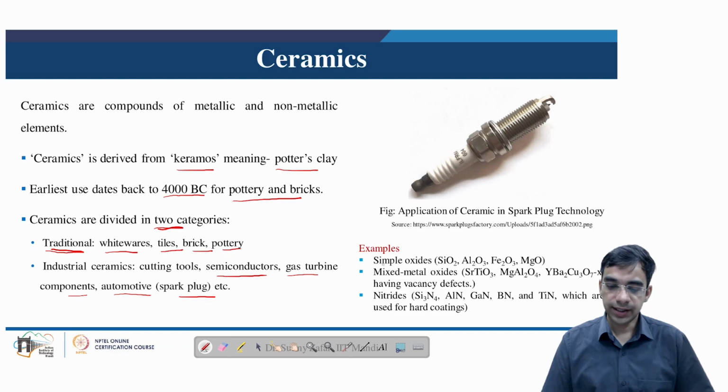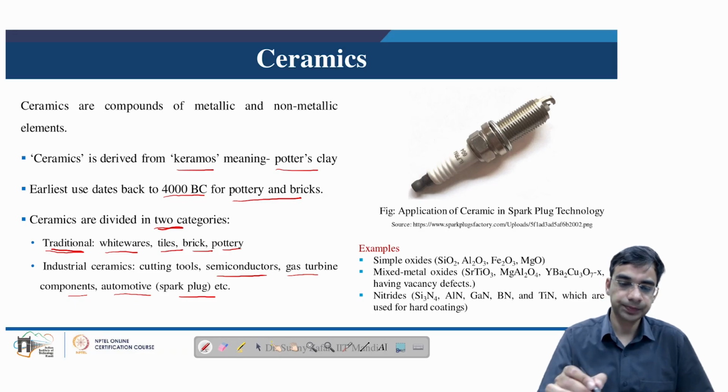Examples of engineering ceramics include simple oxides like silicon oxide, aluminum oxide, iron oxide, etc. Mixed metal oxides also come in the category of ceramics. And then we have nitrides, which are used in several hard coatings. Examples of nitrides used in hard coatings include silicon nitride, aluminum nitride, etc.